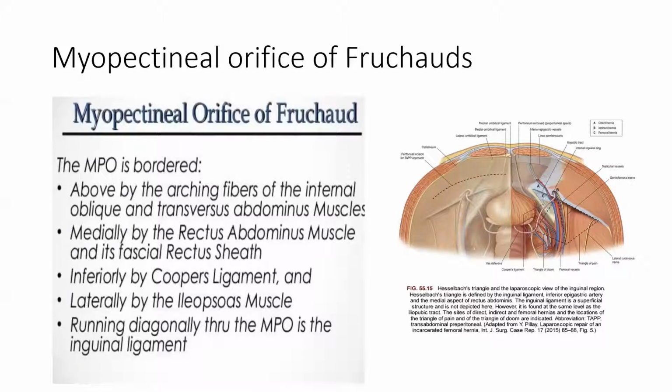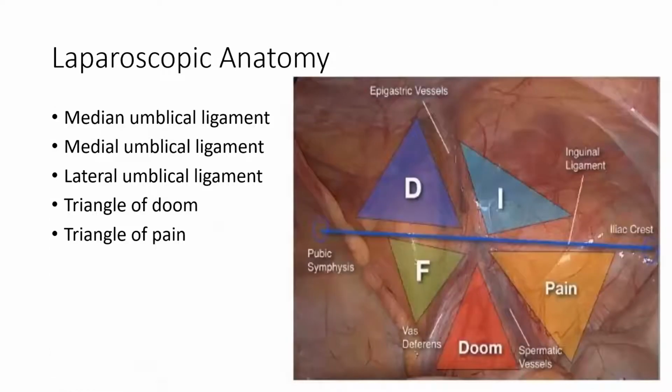The boundaries of the myopectineal orifice: above, the arching fibers of the internal oblique and transversus abdominis muscle; medially, the rectus abdominis; inferiorly, the Cooper's ligament; and laterally, the iliopsoas muscle. The inguinal ligament traverses diagonally through the myopectineal orifice.